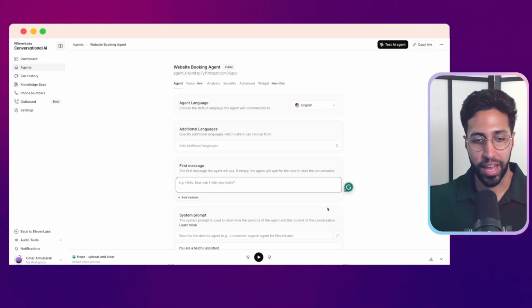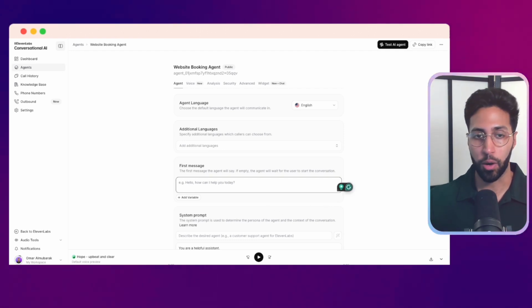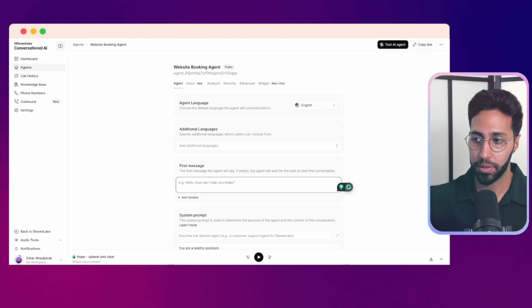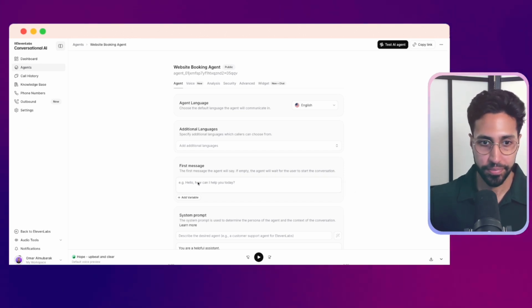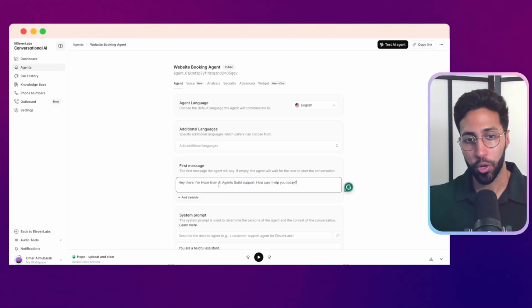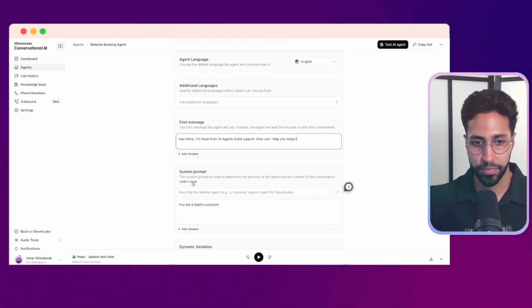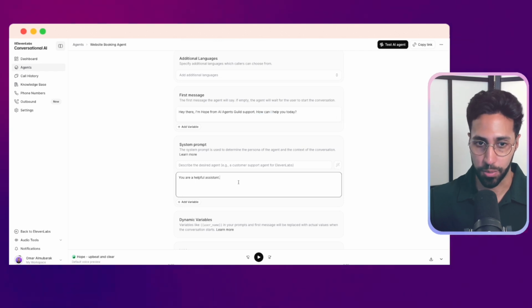So first we want to have a message. This is the first message that we're going to get the agent to say when we're setting it up. I'm just going to say, hey there, I'm Hope. You can add in your company name here. How can I help you? Very friendly message. Next, you want to have your system prompt.